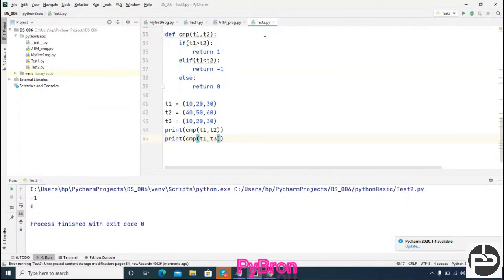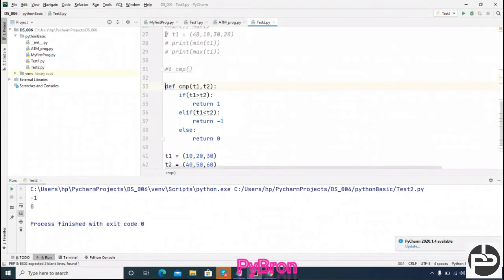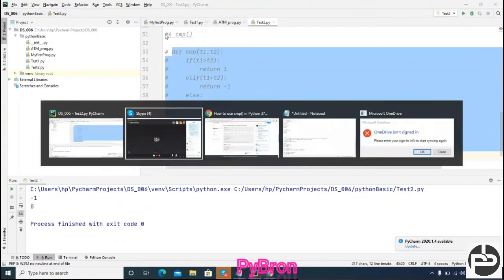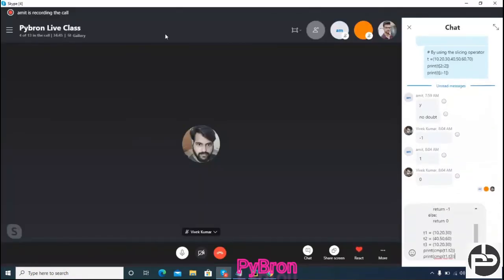Now let's do something. Suppose I have the compare function. Let me add a comment over here. I am going to put it in the chat also.